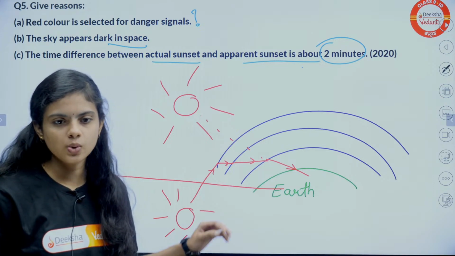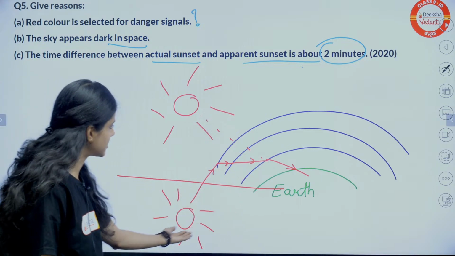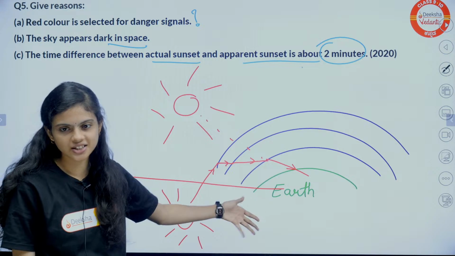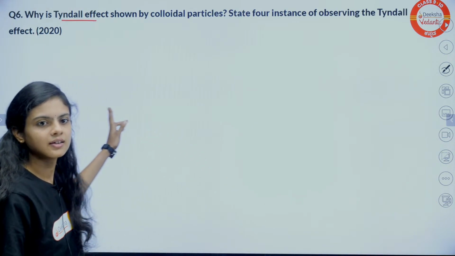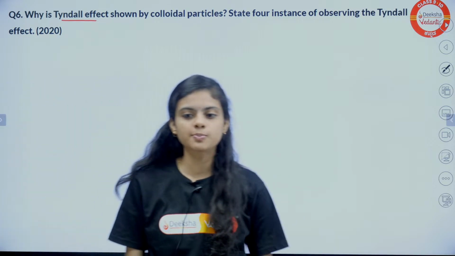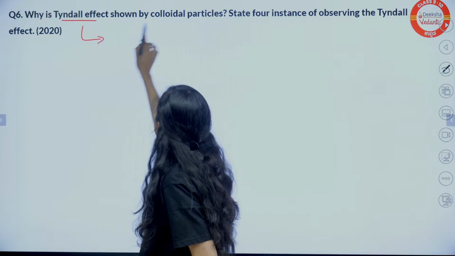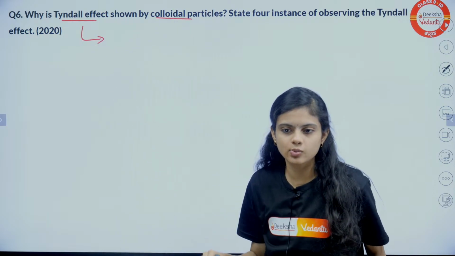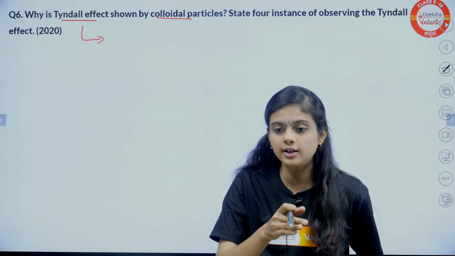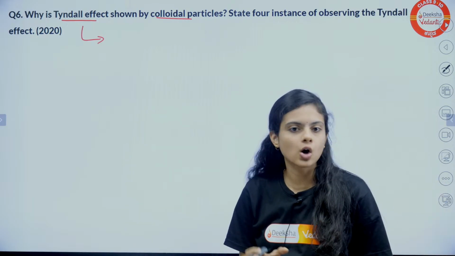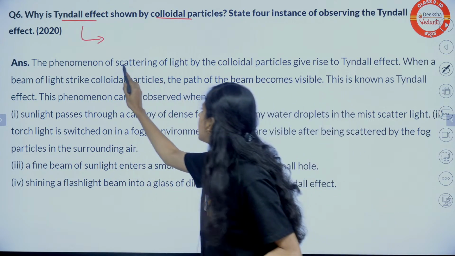Moving to the next question. But is this clear, students? Why is such a beautiful diagram there? Is it difficult to remember this? Scattering of light. Yes, Pushpa, it is the scattering of light. In this colloidal solution, there will be particles in the solution. When light enters, it strikes the particles and gets scattered in all directions. It is explaining nothing but the scattering of light.